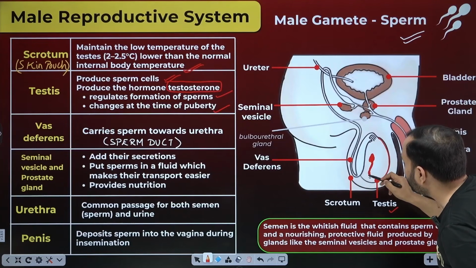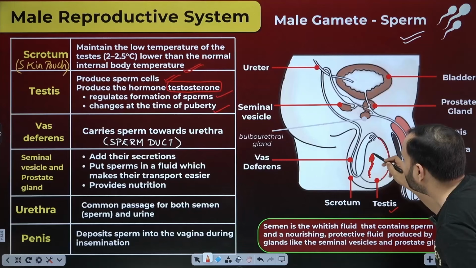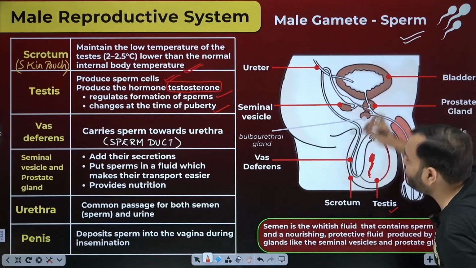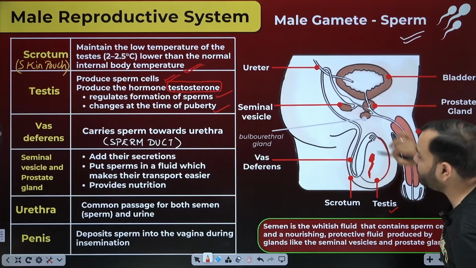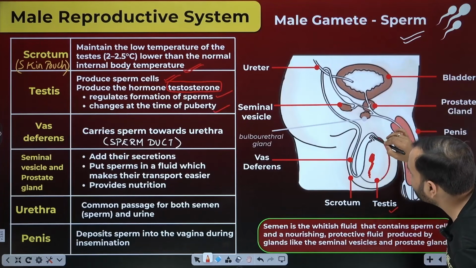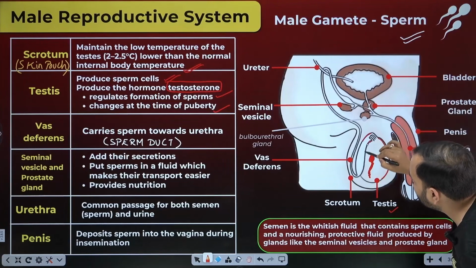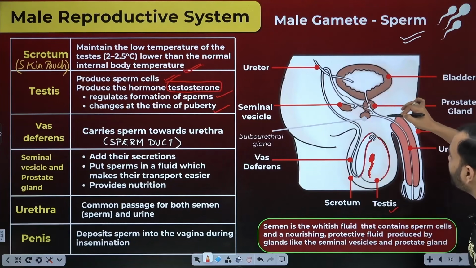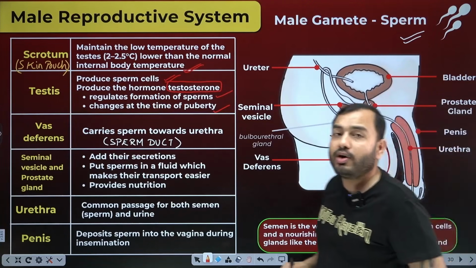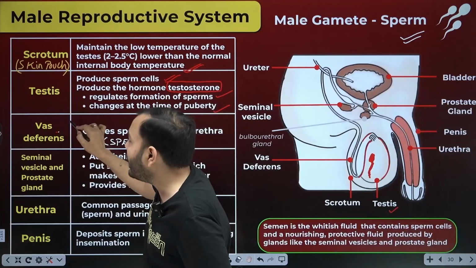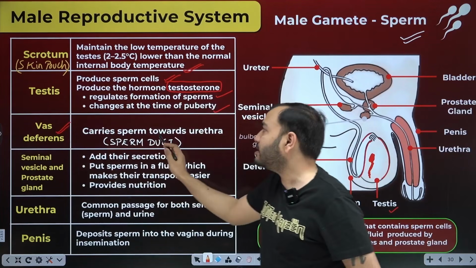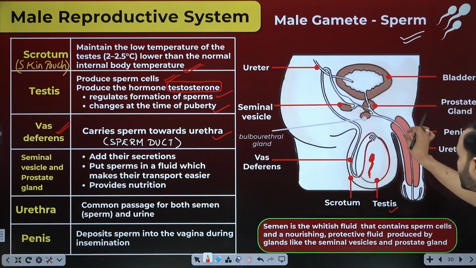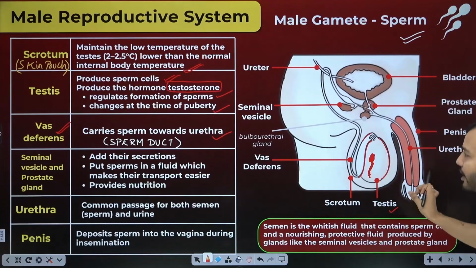Now sperms will have to get out of the body. Only then will they go to the female. So for going out of the body, it gets a tube, a duct, a pipe. Look, you see, a pipe is going out from the testes here. This tube that takes the sperms out is called the vas deferens. What is it called? Vas deferens. It carries sperms towards the urethra. What is the urethra? It is the tube inside your penis that takes sperms outside.